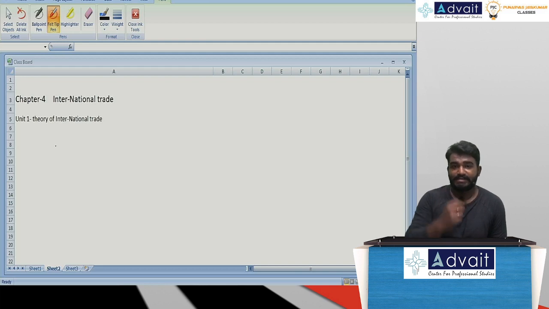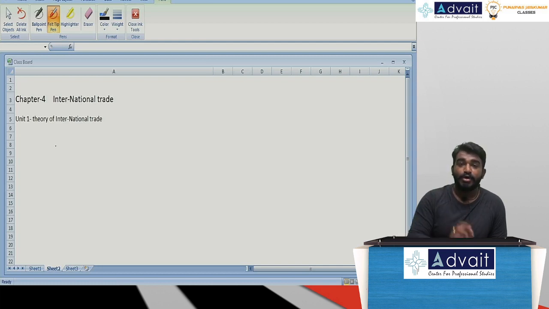Sir, first let us discuss what we mean by international trade. International trade is nothing but exchange of goods and services. Point number one. Point number two, not only just goods and services, it is also exchange of resources. Sir, two important points to be remembered in the definition of international trade or theory of international trade: it is an exchange of goods and services, and not only just goods and services, it is an exchange of resources.